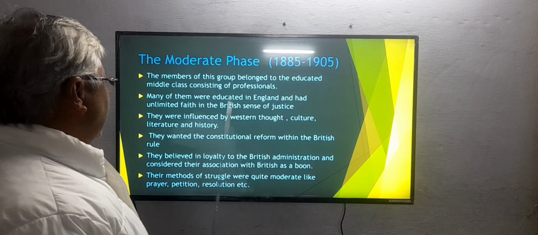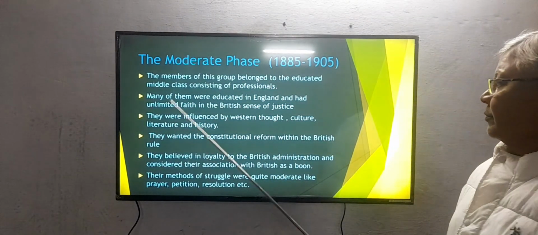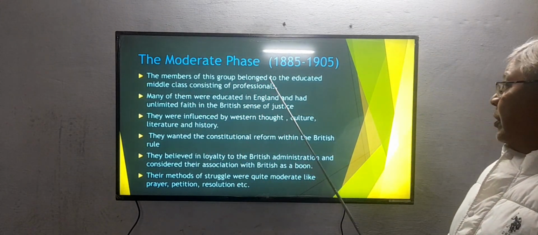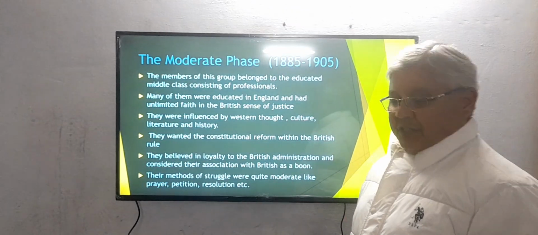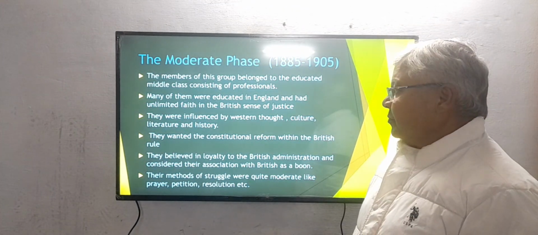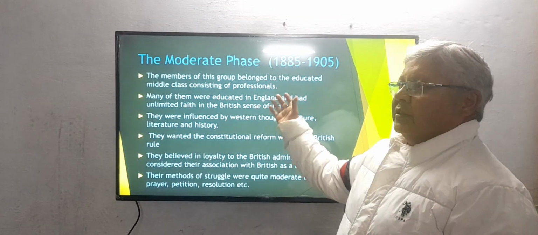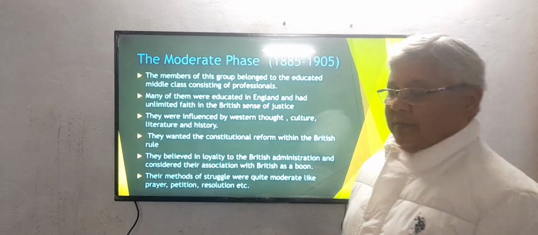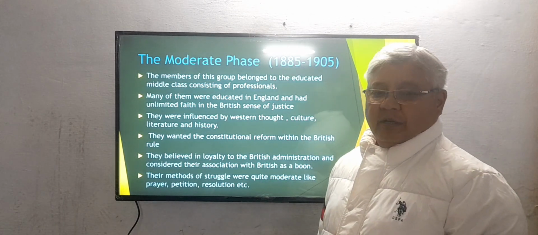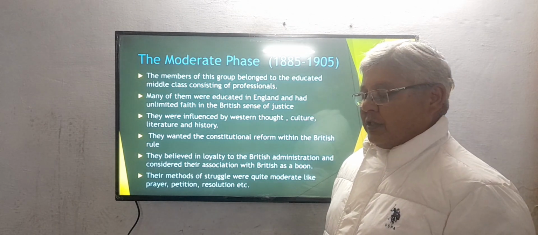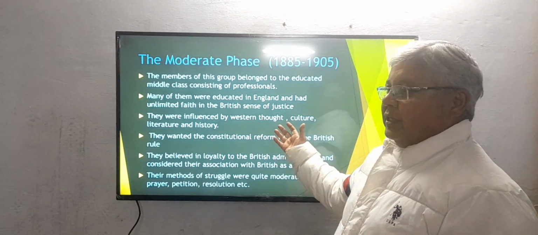The members of this group belonged to the educated middle class consisting of professionals. Some of the educated middle class, who studied in foreign countries, in Britain, formed the Indian National Congress.